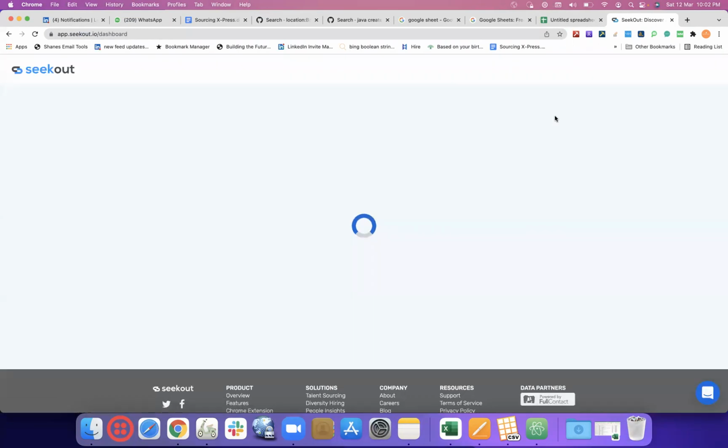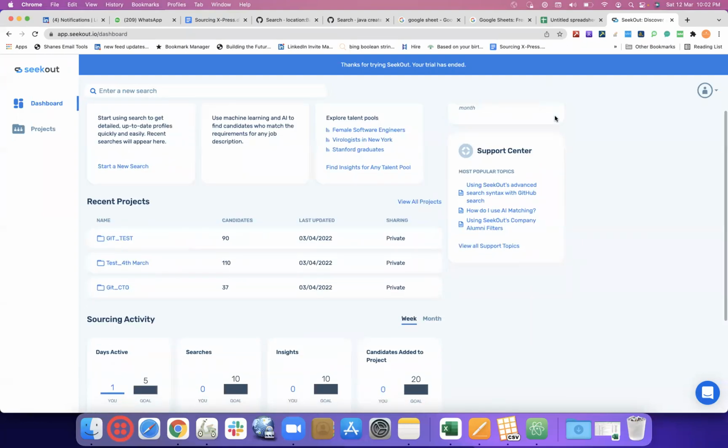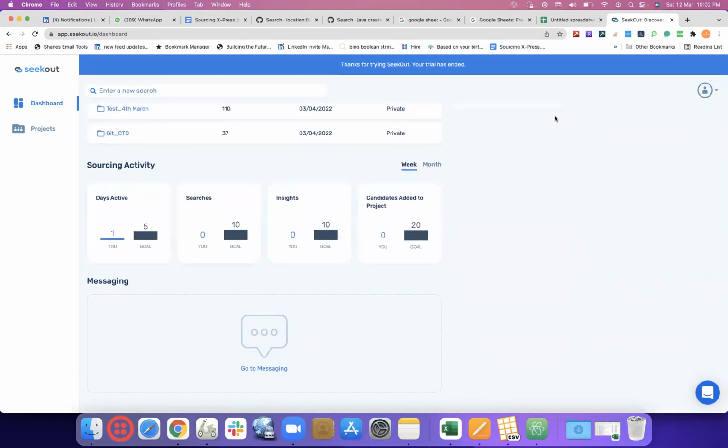That time they were giving signups to every person who wanted to sign up. Otherwise, if you don't have anything like that, create one official email ID. With your official email ID also, you should be able to sign up.